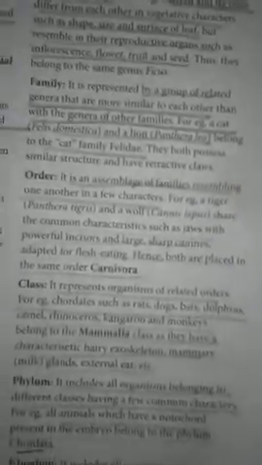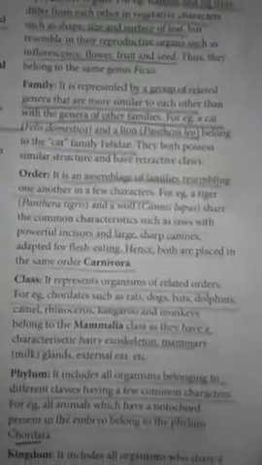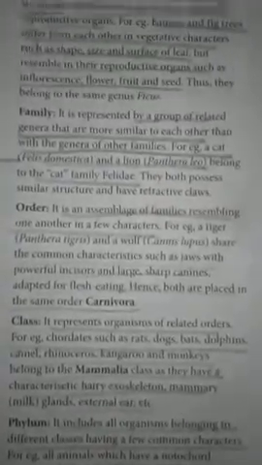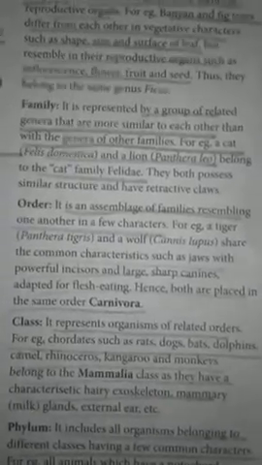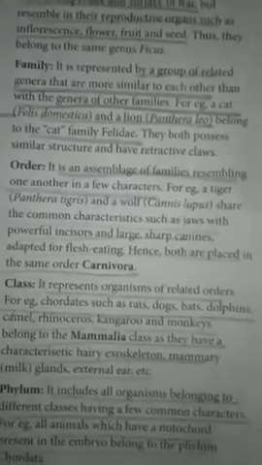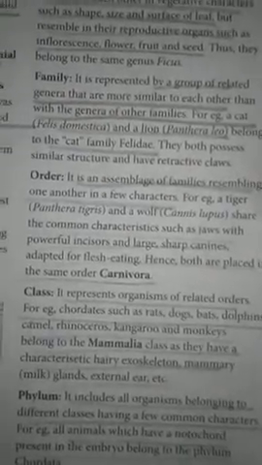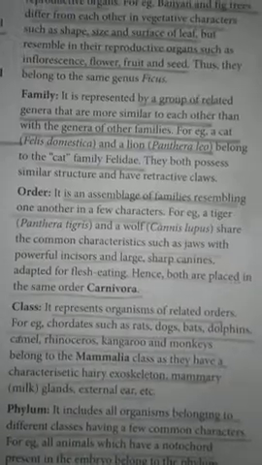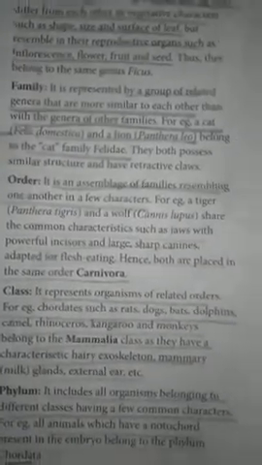Now family. Here it is a group of related genera. Different genera that are more or less similar are put into the same family. For example, cat and lion belong to the family Felidae. Both are similar in structure and have retractile claws. They resemble each other in some characters, that's why they are in the same family.